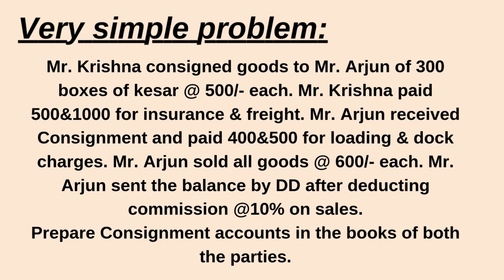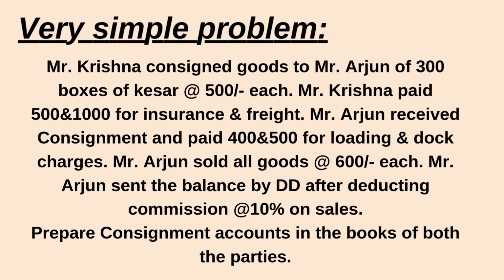Let's see. Mr. Krishna consigned goods to Mr. Arjun. Who is Mr. Krishna? Consignor. Mr. Arjun, consignee. Of 300 boxes of kesar at the rate of 500 each. The consignor is sending 300 boxes of kesar, which cost 500 rupees each, to Arjun. What is kesar? Saffron.